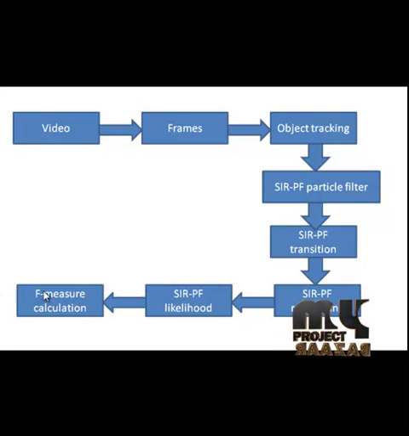Then we are measuring the performance of the overall tracking process using multiple object tracking accuracy. Here it is calculated and the value is displayed. We are getting about 95% in the multiple object tracking accuracy. So the proposed method tracks the objects even if they are occluded by some static objects.